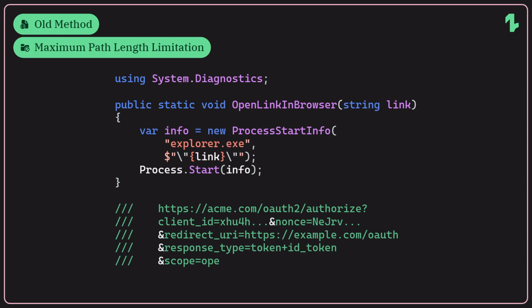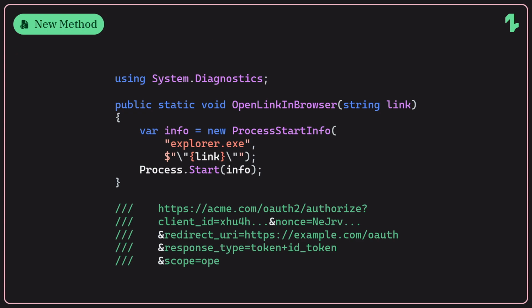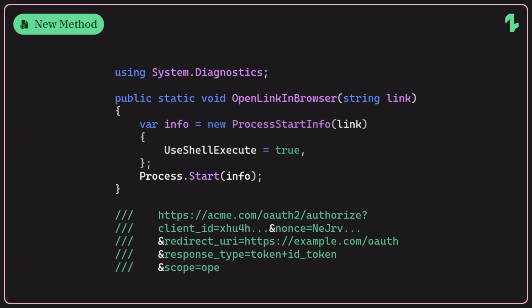To bypass this limitation, please update the method like this. Now we open the URL using Windows Share. Thus, we can ensure the URL is not modified.